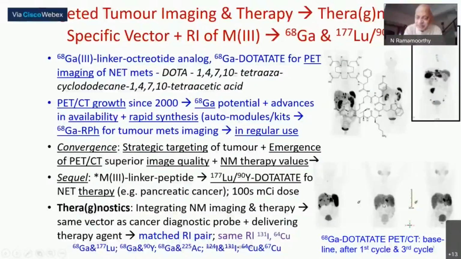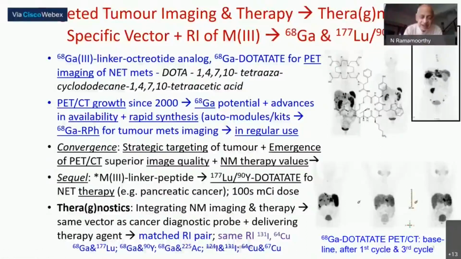After the first cycle, and after the third cycle, you can see the number of tumor mets in these pictures has significantly reduced. So you are able to show by imaging the progression of the removal of the tumor mets. And this gallium-lutetium pair can be used with the same targeting molecule, that is the octreotide analog called TATE, with DOTA as the linker molecule. The same vector being used for both diagnostics and therapy is what has got the name theranostics or theragnostics.